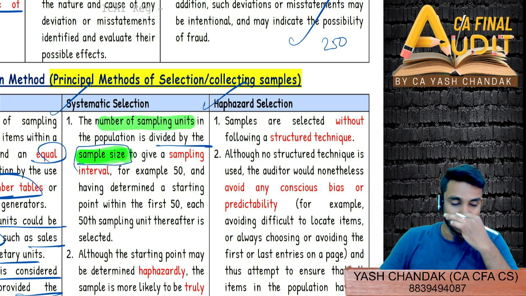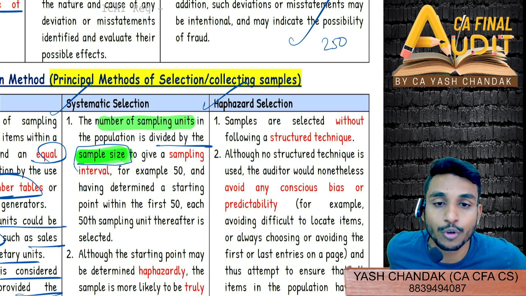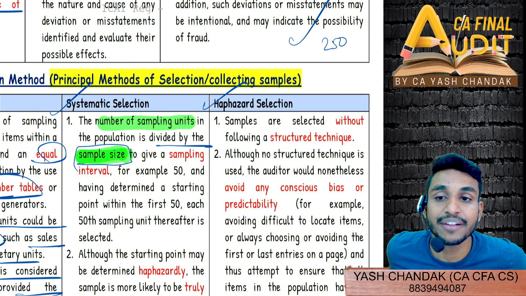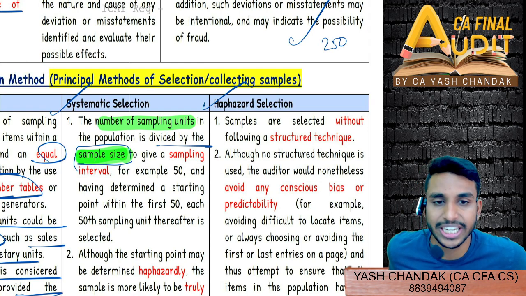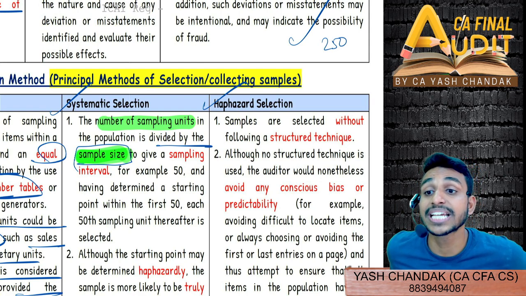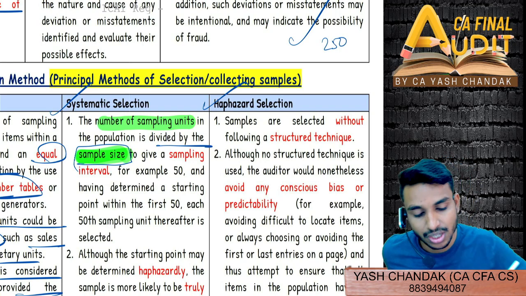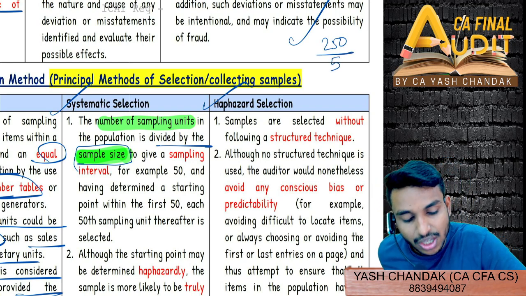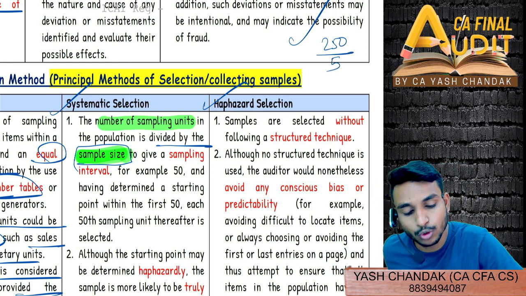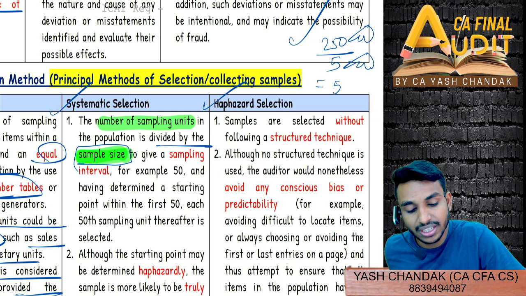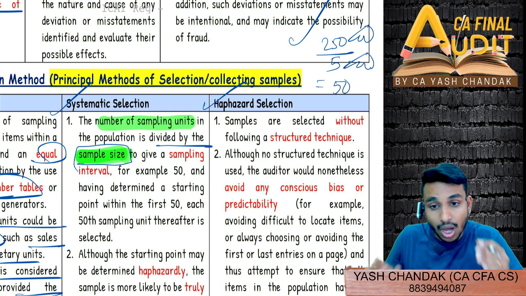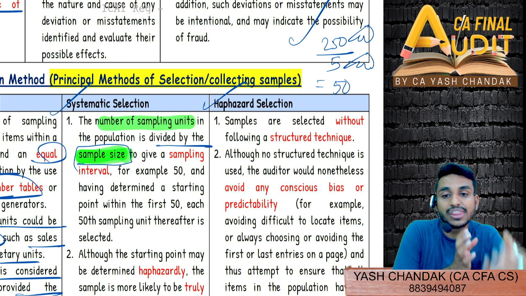What do you mean by sample size? Out of 250, suppose I have to select 5 samples only. So I will not be completely checking all 250 items. I will be checking only 5 out of 250 items. So what is my sample size? 5. So I'll divide 250 by 5. That is 250 my population, and 5 being my sample size. I'll get 50, right? So now every 50th unit I'll select.